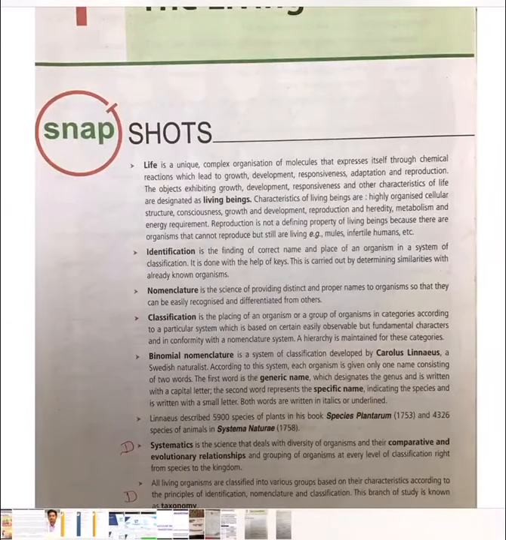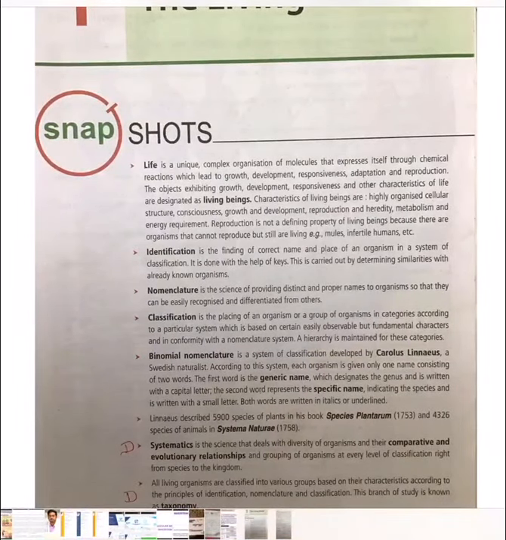Characteristics of living beings: as we said, living beings, having life, exhibit certain characters. What are those?